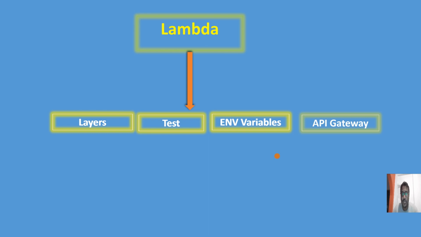API Gateway is also one interesting part here. By using it, you get an endpoint, so the entire Lambda will behave like a REST API. Okay guys, by using that you can make the Lambda a REST API, so for that purpose we can utilize API Gateway. I have already demonstrated that also in my previous session.